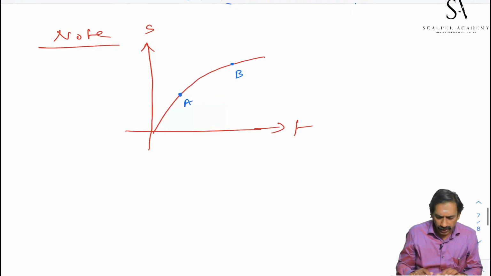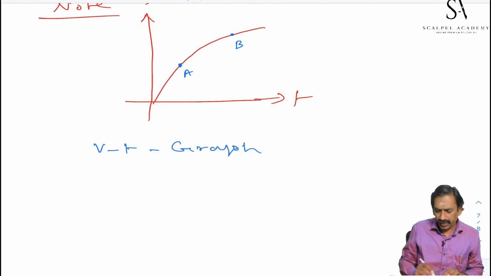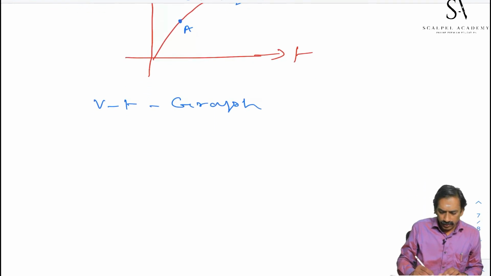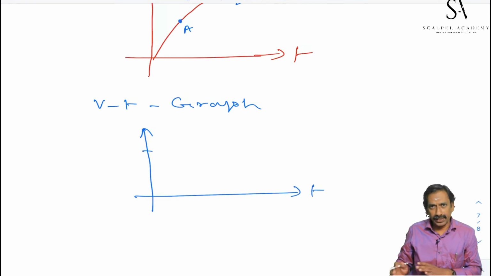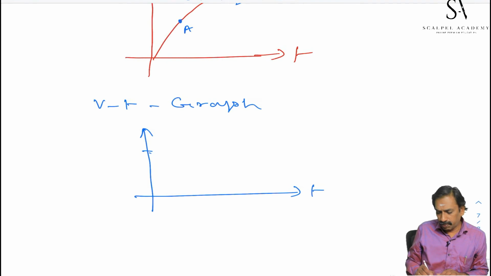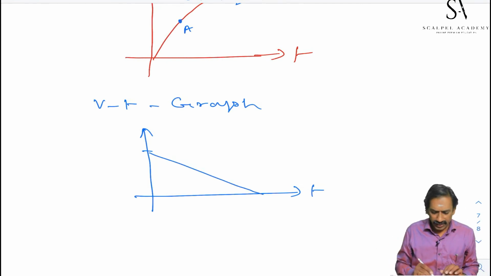Then what about the VT graph for this type of motion? The initial velocity is not 0, but the velocity goes on decreasing, and the slope continues decreasing uniformly. This is called decelerated motion.